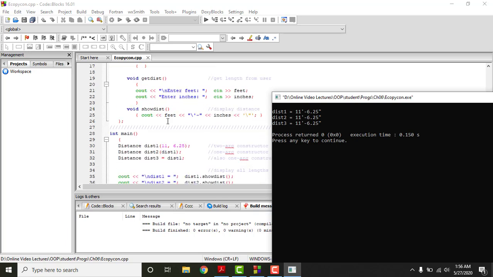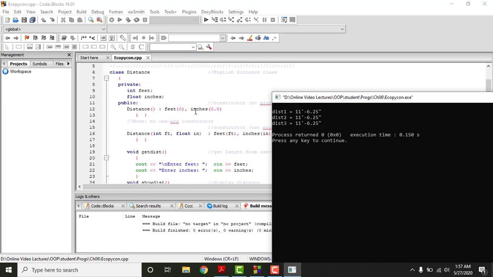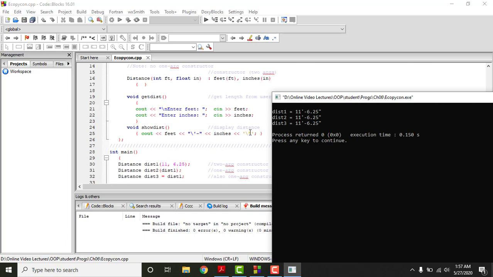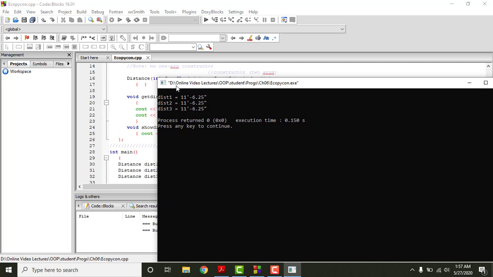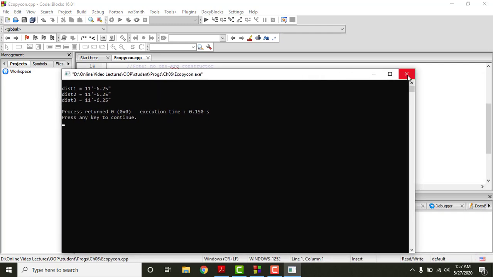So initially 11 feet, so 11 will come, and then this escape sequence will generate the single quotation mark, and then we have the hyphen symbol, and then we have 6.25, which is the value for the inches, assigned to this variable here. Then we have again an escape sequence, but for the double quotation mark, so the double quotation mark is here, right? So I hope the concept of the default copy constructor is also very clear.